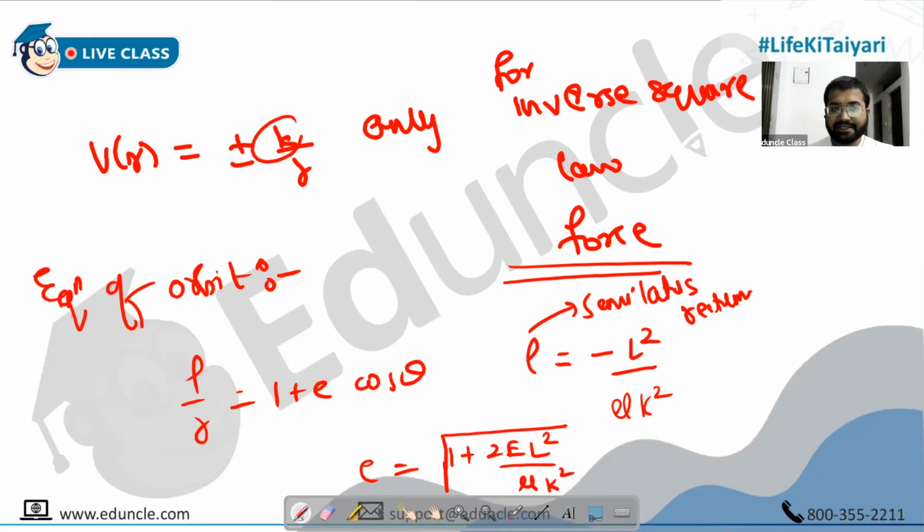And what is this k? k is the same thing that you have here. For example, what is the value of k for gravitational force? G M1 M2. Because potential for gravitational force, people, is G M M upon r. So the value of k, you can compare with k by r. The value of k for gravitation is G M1 M2. And similarly for electrostatic, that will be 1 upon 4 pi epsilon naught Q1 Q2. That will be the value of k for electrostatic.